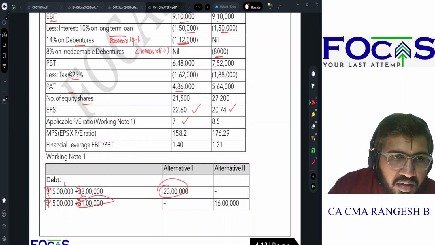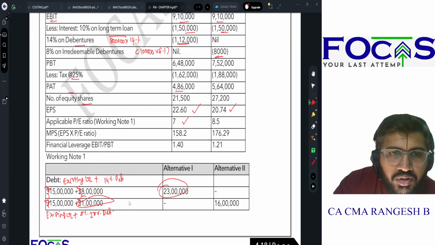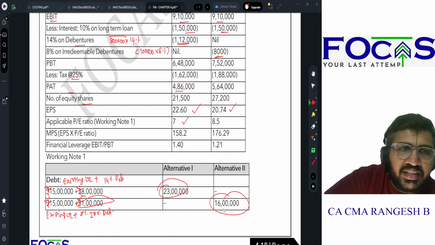This 15 lakh is existing long-term loan, plus 8 lakhs is 14% debentures. Similarly, this is existing long-term loan plus 8% irredeemable debentures. So இது ரெண்டுத்தையும் ஆட் பண்ணா வர amount 16 lakhs.